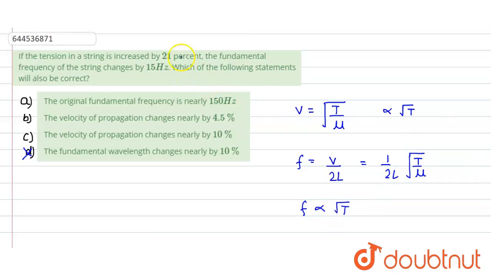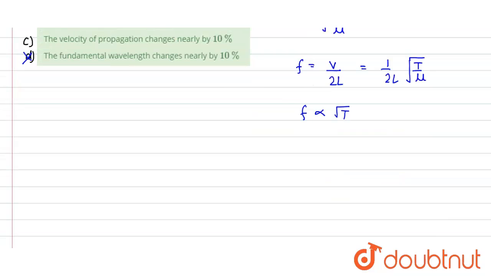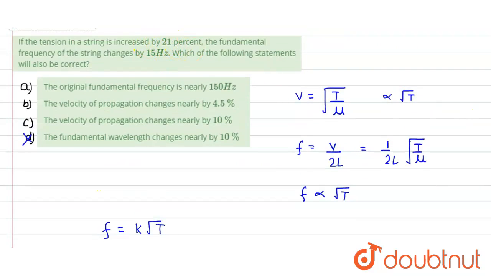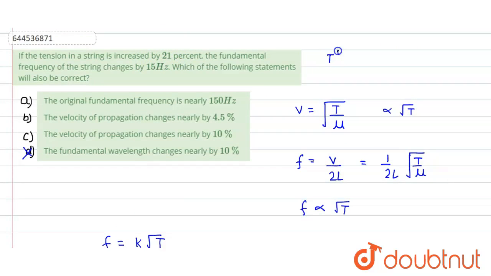Now we come to our question. We are increasing the tension by 21%. From this expression, we first identify the frequency. So we can say that f equals K times root T. Now when we increase the tension by 21%, what would be the new tension? We say that T dash would be equal to original tension plus 0.21 of T. So it would be equal to 1.21 T. So this would be the new tension.